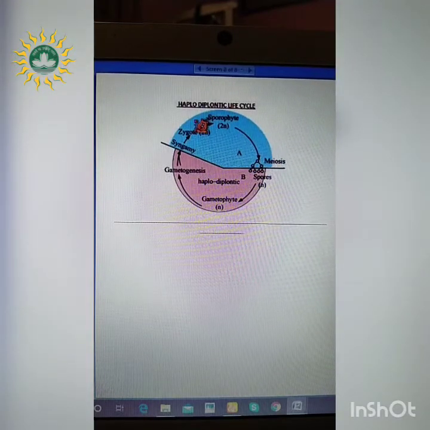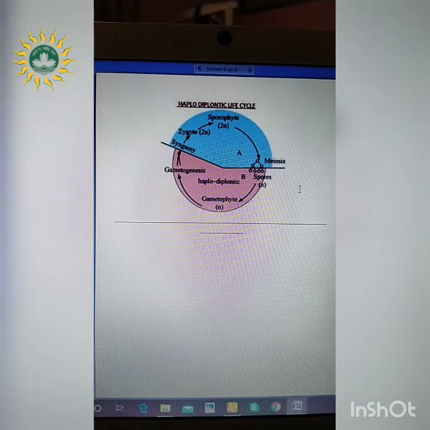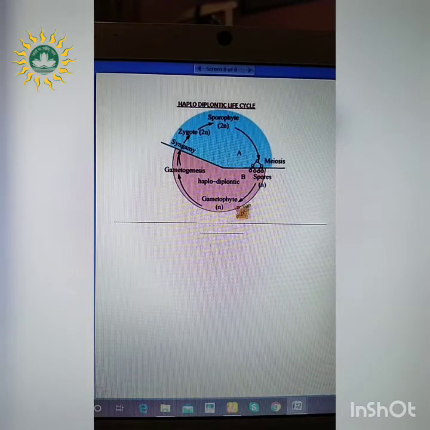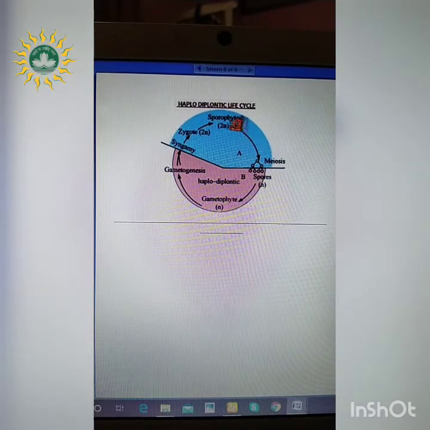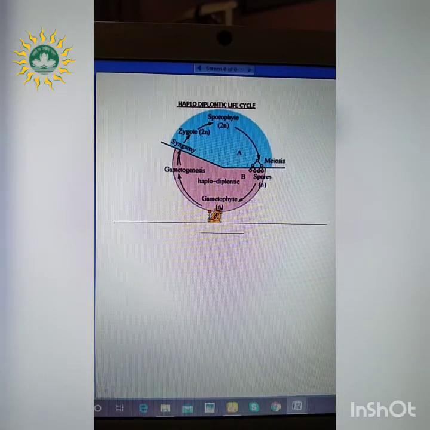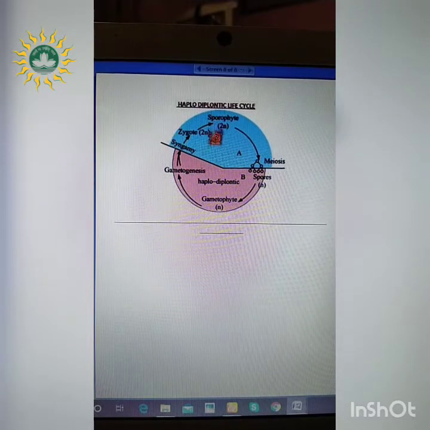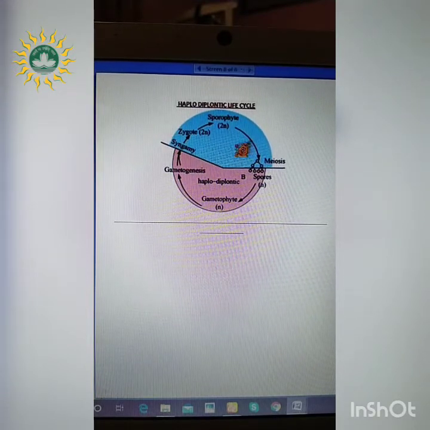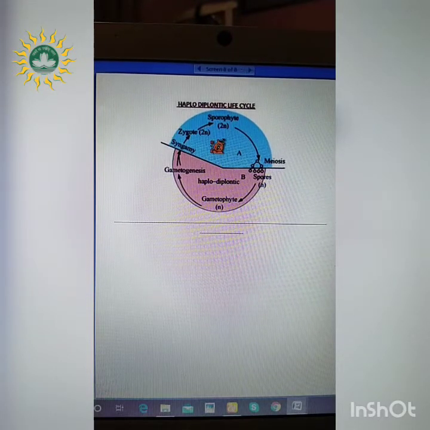Lastly, the haplodiplontic. From the name you can consider the haploid and the diploid are both almost equal, right? So if we consider 2 different plant bodies, one is the gametophytic plant body, another one is the sporophytic plant body. Firstly, the gametophytic plant body undergoes gametogenesis and ultimately fertilization takes place to form the zygote. This zygote forms another type of plant body referred to as the sporophytic plant body, right? So this sporophytic plant body is within the diploid phase.